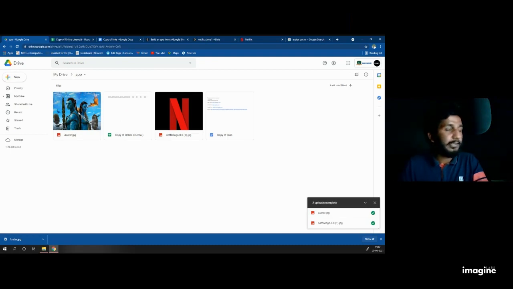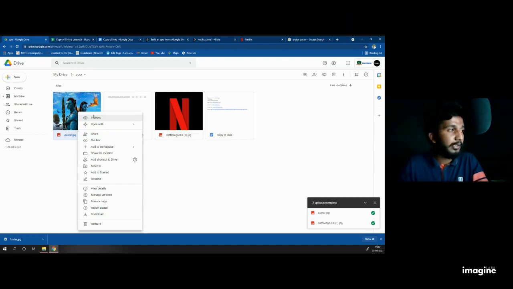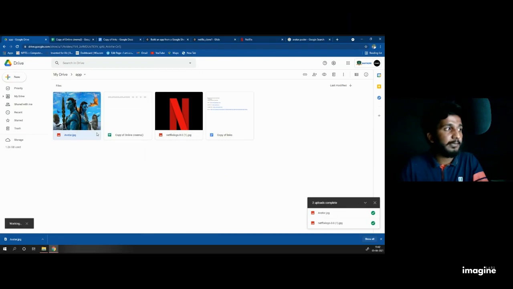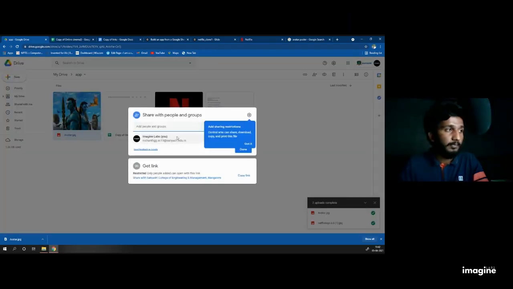After getting the avatar, right click with your mouse and you get the option called share. Click on that share. When you click on share, at the bottom you can see get link, but it will show restricted, only people added can open this link.